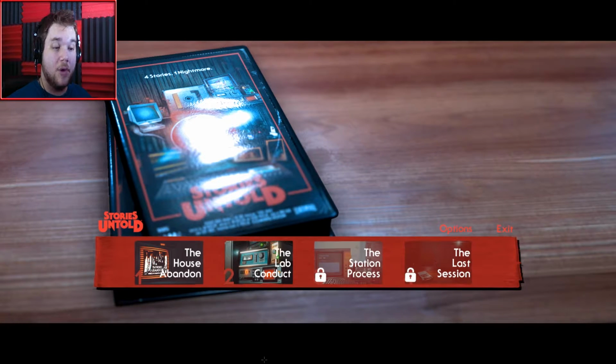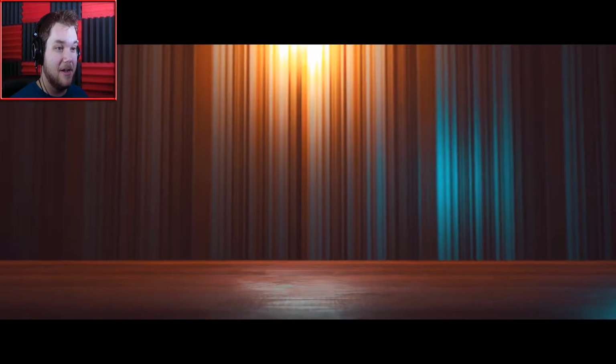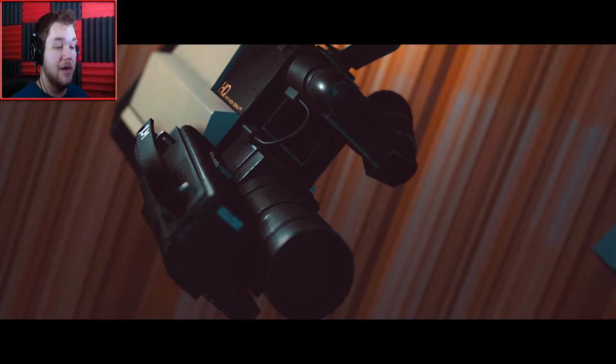So we're going to start off with the lab conduct. Is that what it says? The lab conduct. Yeah, that's about it. So let's go ahead and get started. All right. If you find yourself stuck, try to look around for clues. I don't remember looking around for anything in the House Abandoned. Actually, I definitely don't remember doing that, because I played it about an hour ago. What am I talking about? Ooh, we got a little intro screen here, and it's also very quiet, so I'm going to have to really turn up the volume.